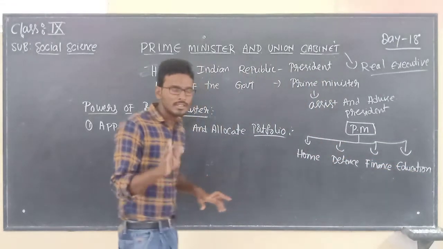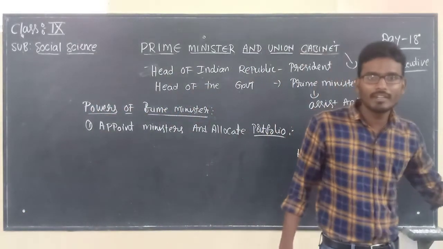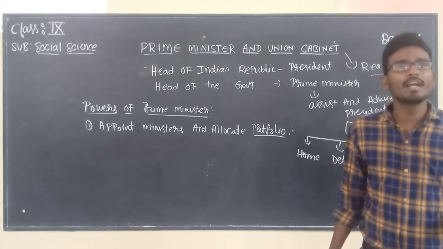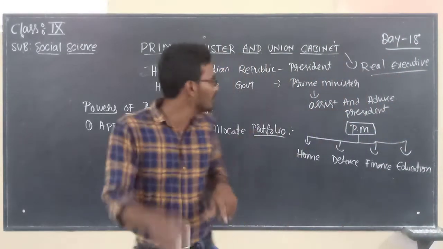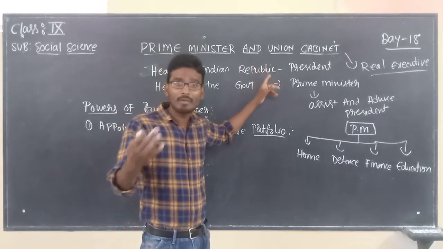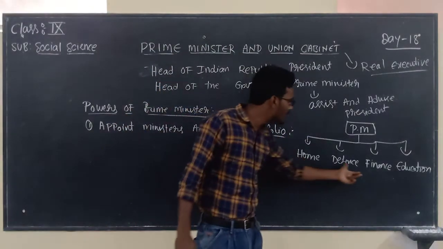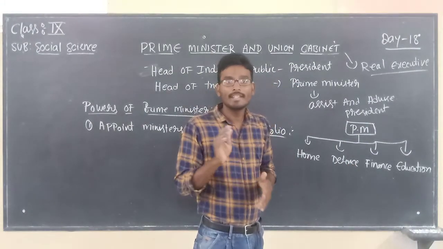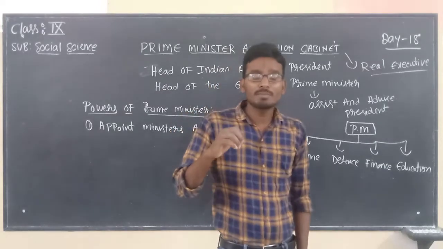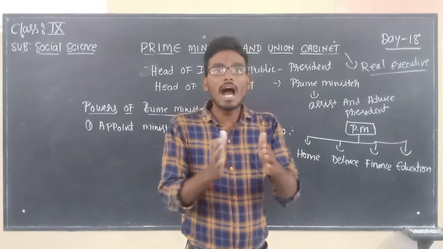See here, at present who is the Home Minister of India? The Home Minister of India is Amit Shah. Correct or not? That Amit Shah is appointed by whom? The President, as per the recommendation made by the Prime Minister. Means for the appointment of every minister, the Prime Minister advises the President. In the same manner, as per the Prime Minister's suggestions only, the President will allocate.